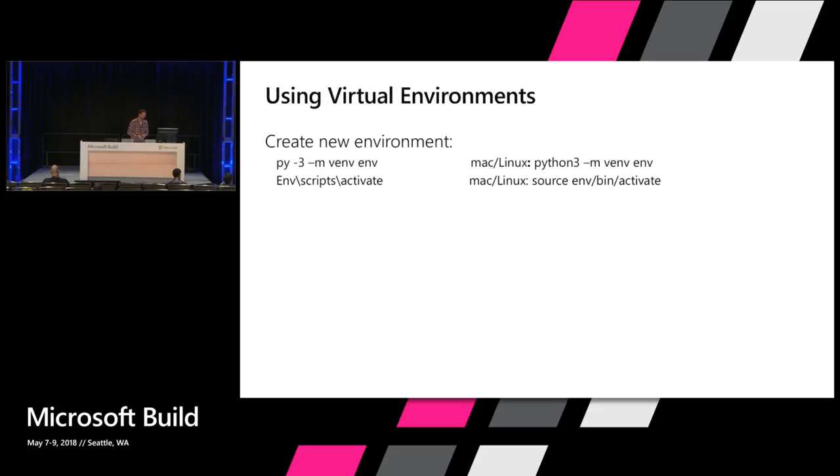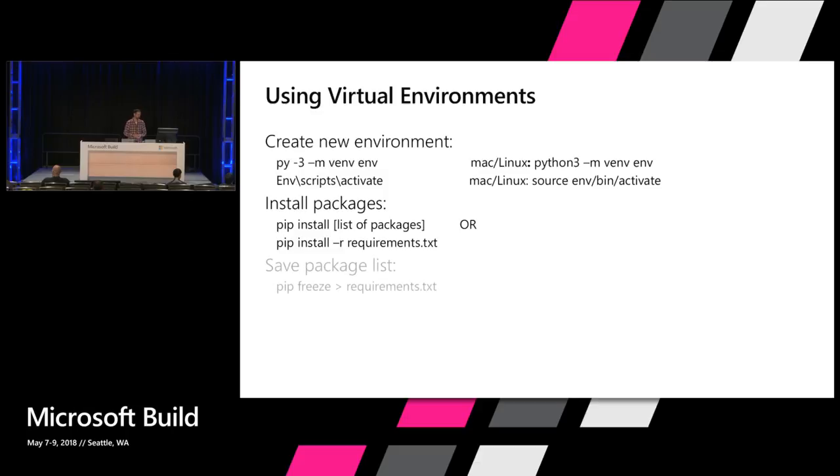Okay, and just a quick recap on virtual environments. Some people struggle with this concept a little bit, so I want to just share the code with you here. If you want to create a virtual environment, on the left-hand side, that's how you do it on Windows. On the right-hand side, if you're on Mac or Linux, these are the commands you're going to want to use. And then to install packages, you just say pip install, put a list of packages there. Or if you have a requirements.txt file, which is typical for a GitHub repo, you can just use pip install -r requirements.txt to install all of the packages your app depends upon.